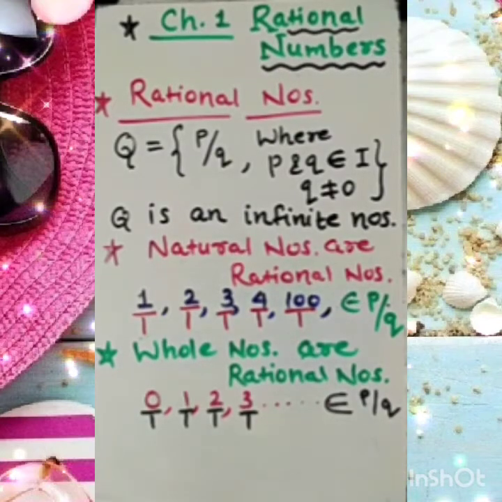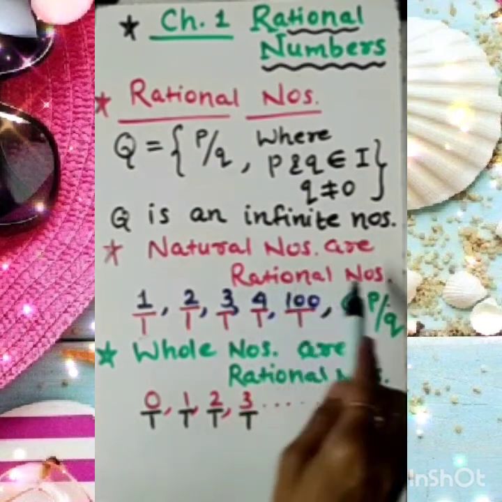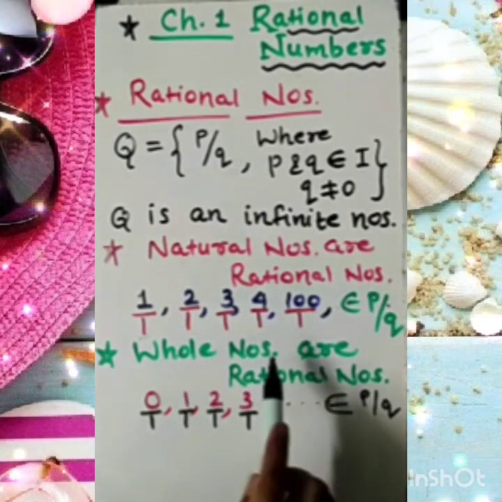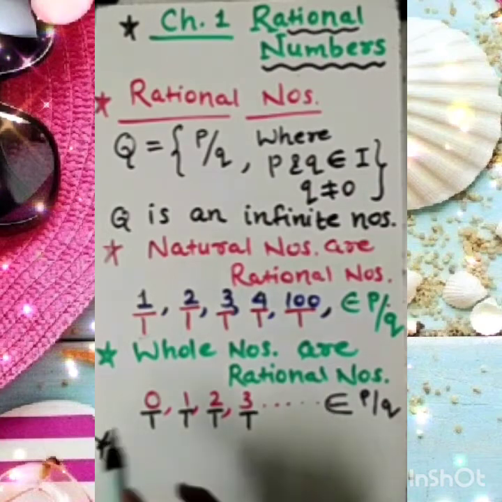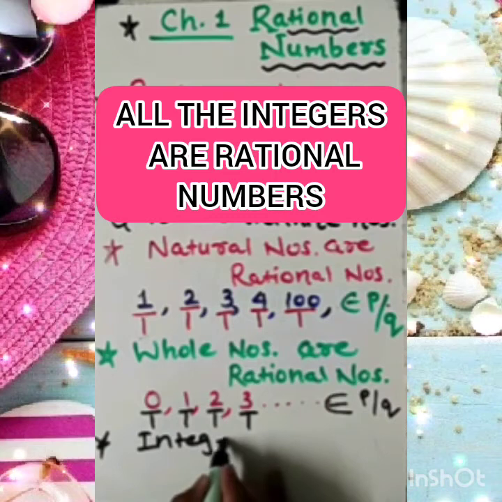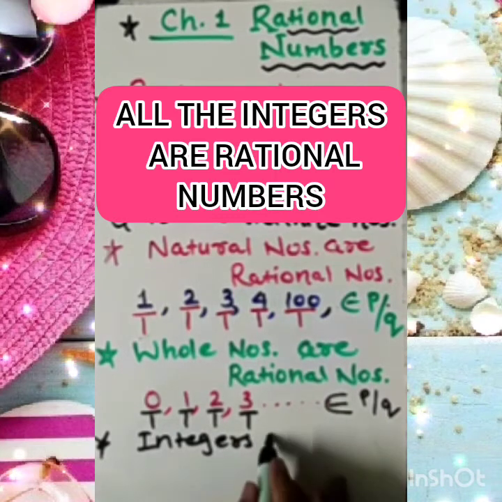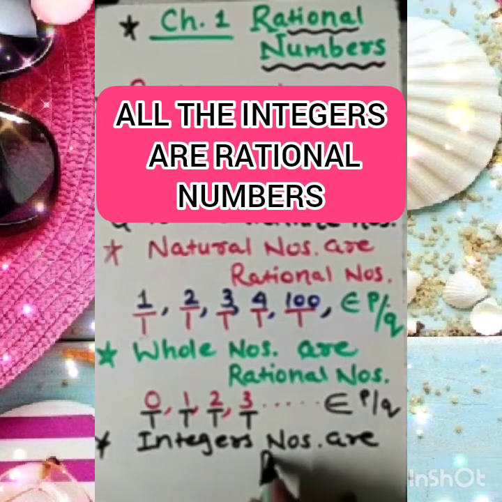Clear to you? First, please keep this in mind. All the natural numbers are rational numbers. All the whole numbers are rational numbers. Now, the next topic is all the integers. Let's work upon that. All the integers are also rational numbers. Please remember this thing.